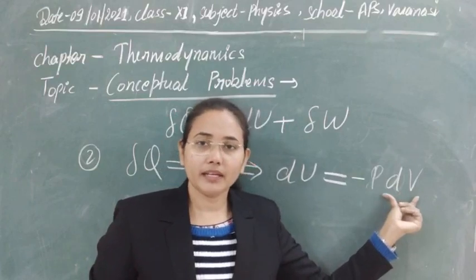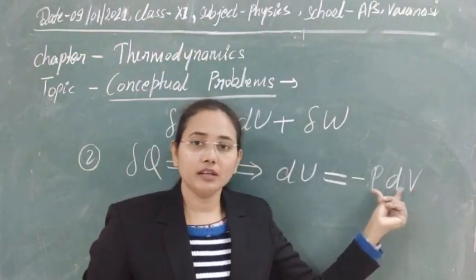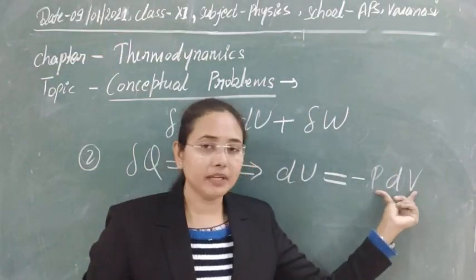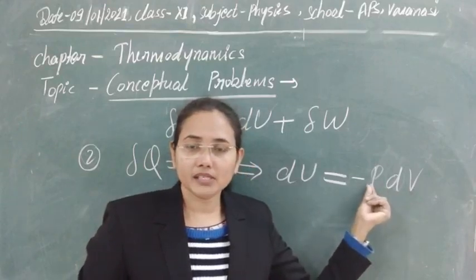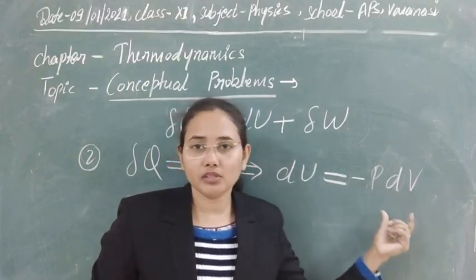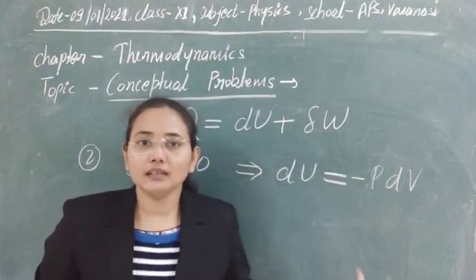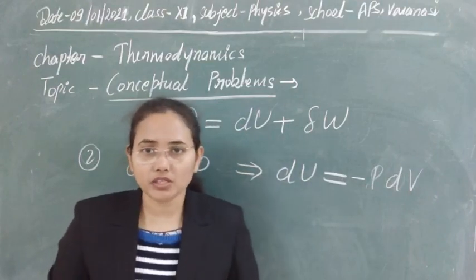So if dV is negative, and P is positive here, then the whole of PdV will be negative, and with the help of the negative sign, the total will be positive. So here the change in internal energy, dU, is positive.